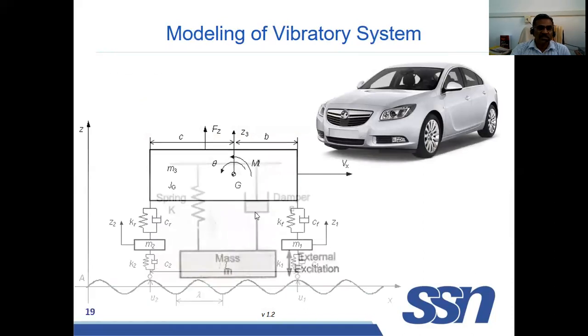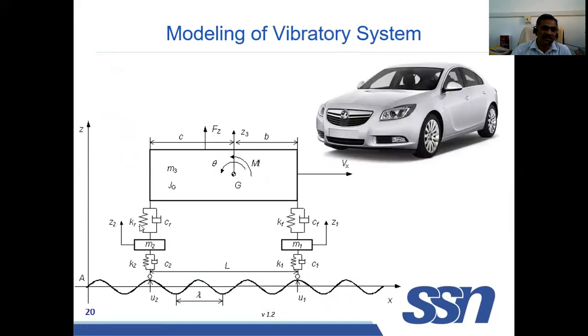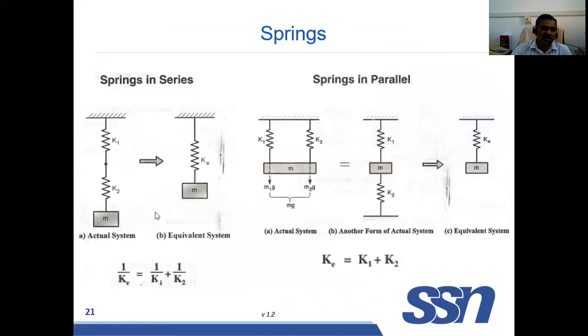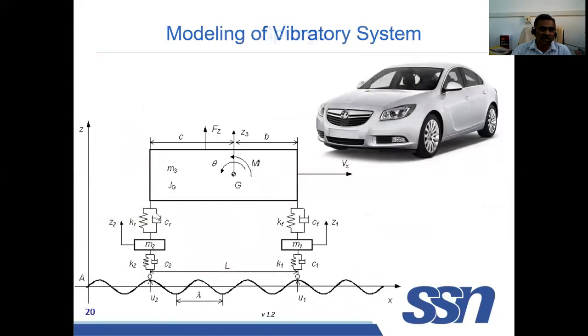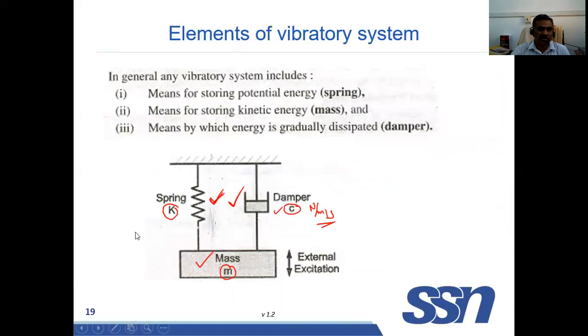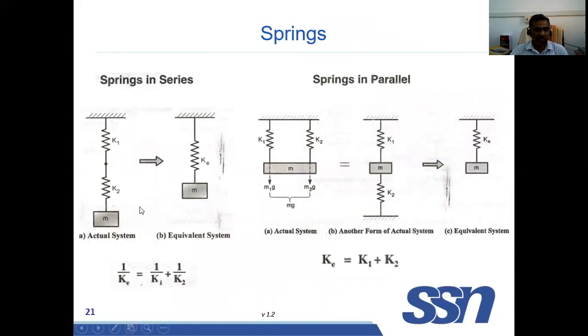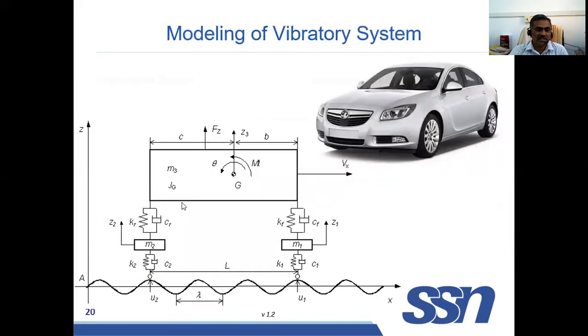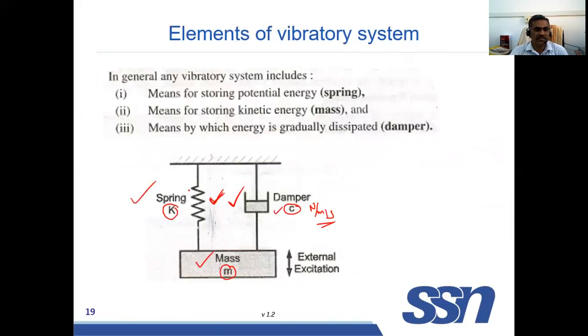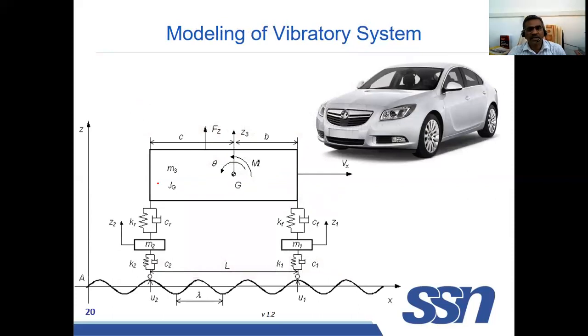Now, so this is a single degree freedom system. But we are going to study single degree system only. But now we are going to see how a vibrating model can be developed for a car. This is the road.